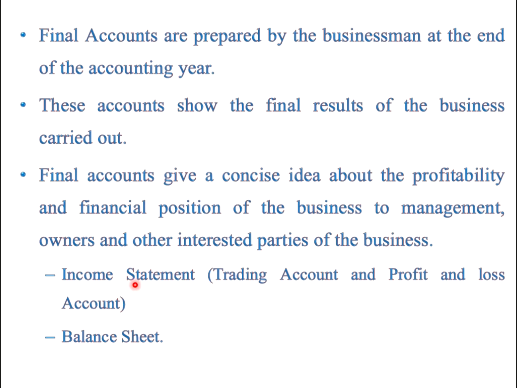There are two types of final accounts, income statement and balance sheet. Income statement is further divided into two parts, trading account and profit and loss account. Income statement shows the profitability of the business. Balance sheet shows the financial position of the business.